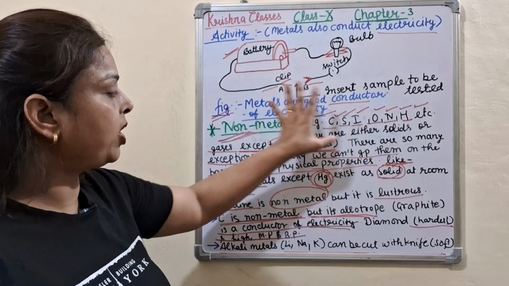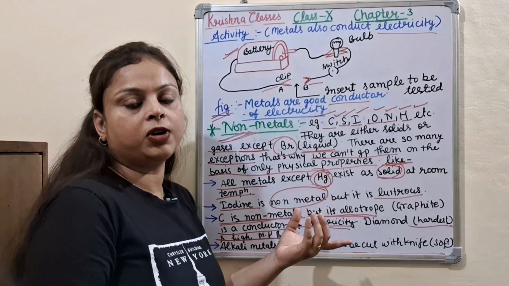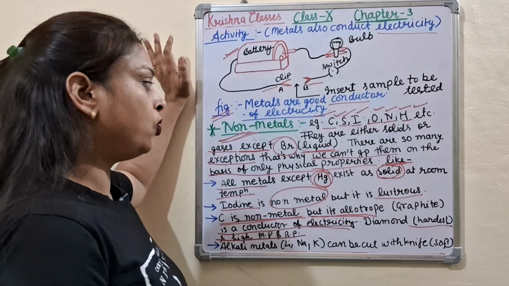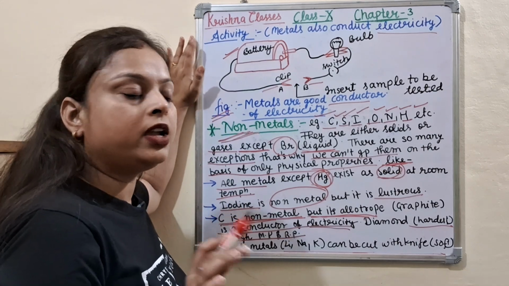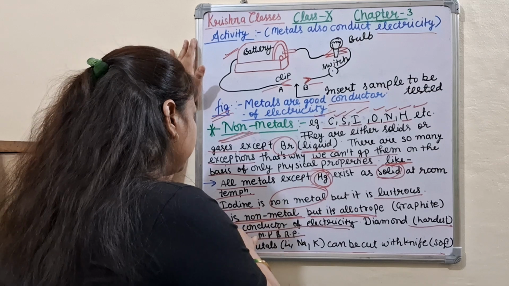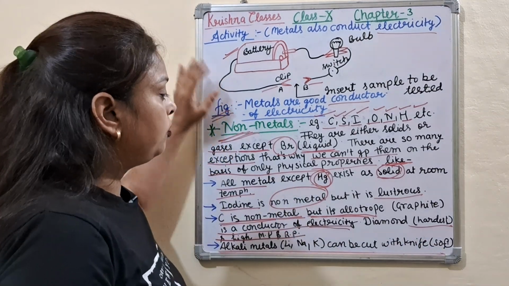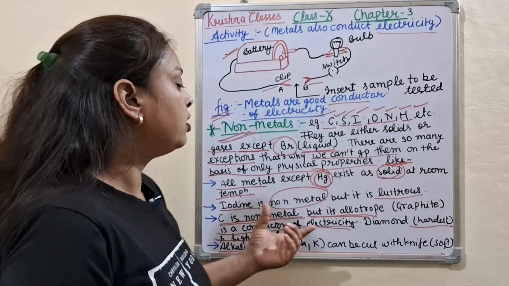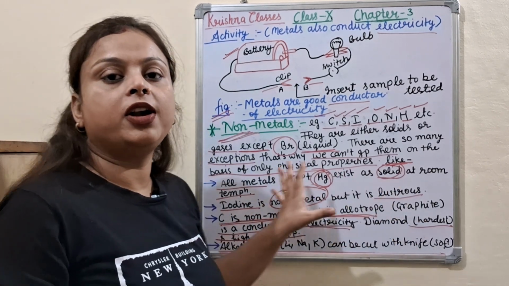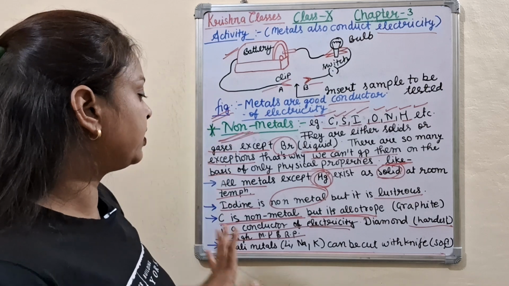So there are so many exceptions present, that's why we can't group metals and non-metals in two categories only on the basis of physical properties. To divide them, we also need knowledge of the chemical properties of both. So what is today's class?